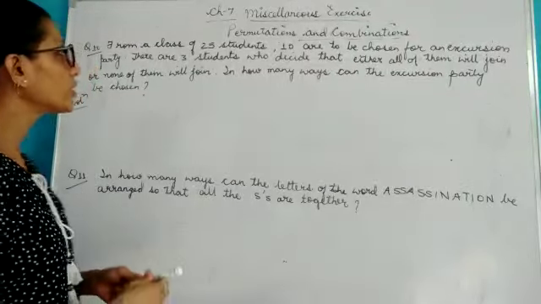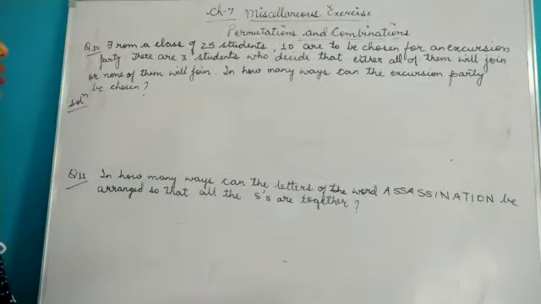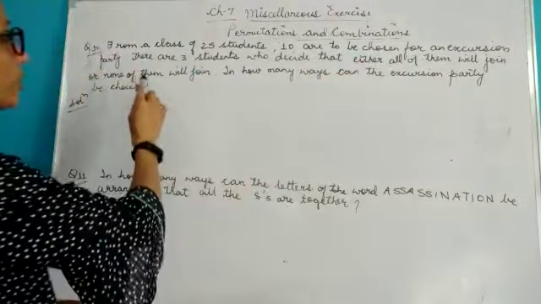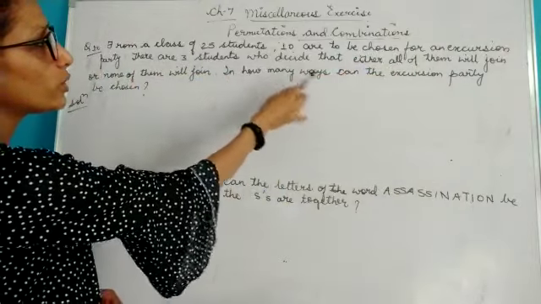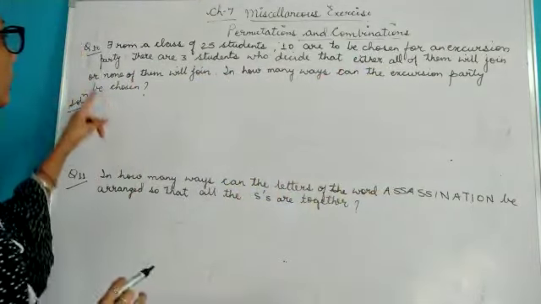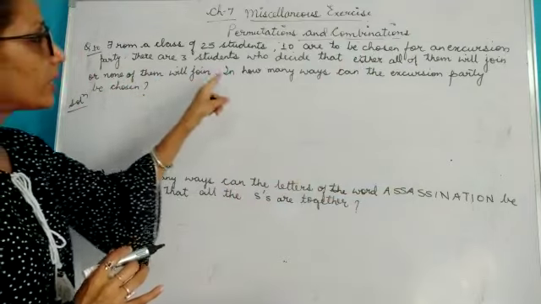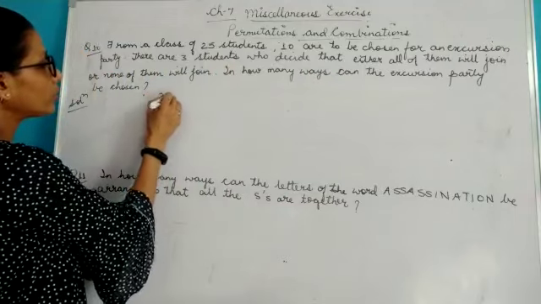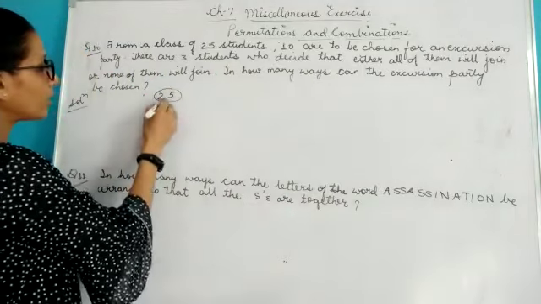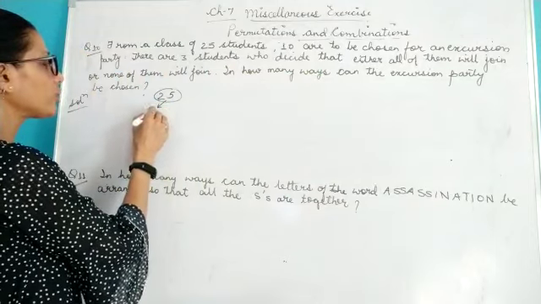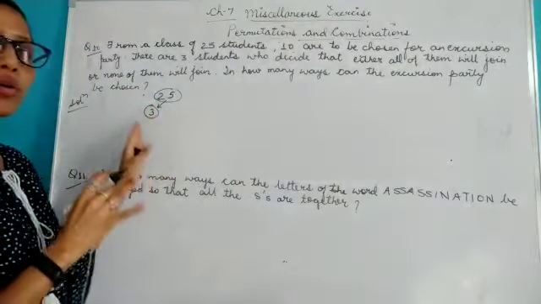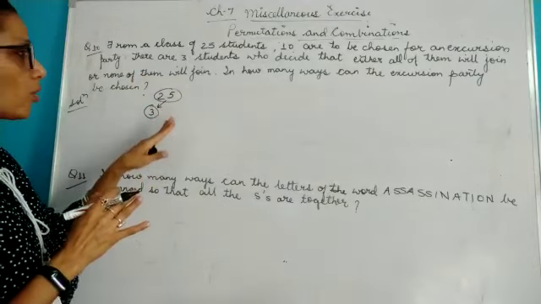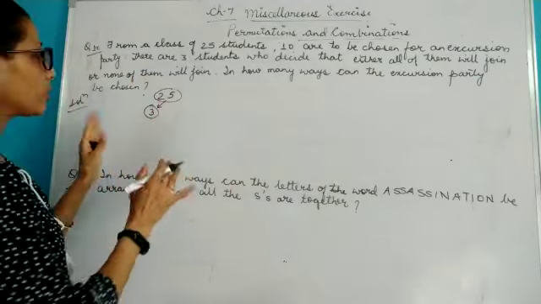Let's see this question, children. Here it is given, from a class of 25 students, 10 are to be chosen for an excursion party. There are 3 students who decide that either all of them will join or none of them will join. In how many ways can the excursion party be chosen? Now children, in total we have 25 students. Now out of these 25, 3 students say either all of them will join the excursion party, or they will not join the excursion party.